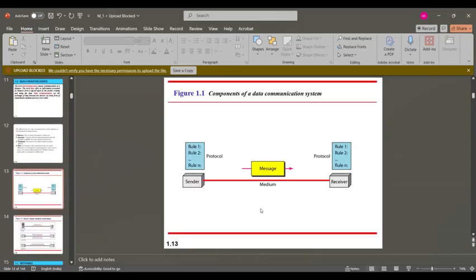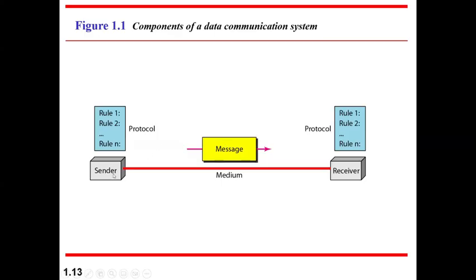Now, a simple model of data communication looks like this. You have a sender and a receiver. The sender is trying to send some information to the receiver, and that information is generically called a message. The information has to go through some medium. It may be a wireless medium, a copper wire, twisted pair, coaxial cable, or an optical fiber.